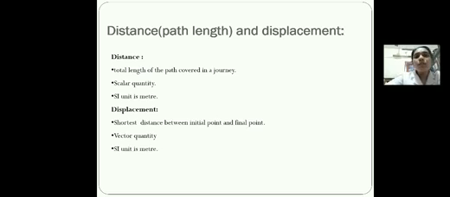And we need to discuss more about distance and displacement, that we can do in the next session.